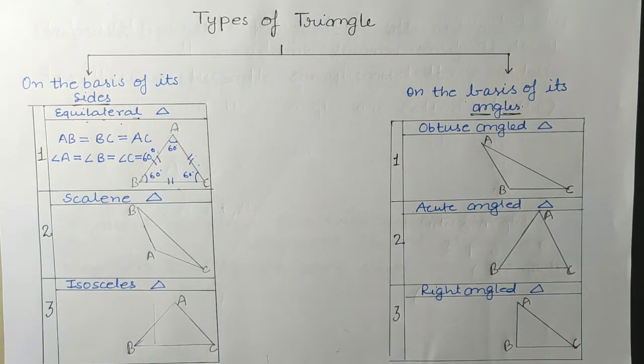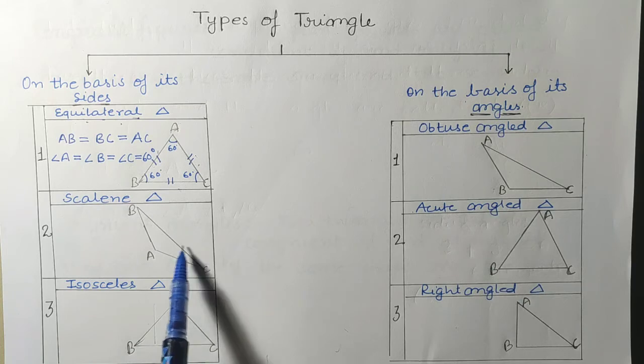Okay, so this is the first type of triangle, that is equilateral triangle. The second one is scalene triangle. Okay, and what is scalene triangle, students?